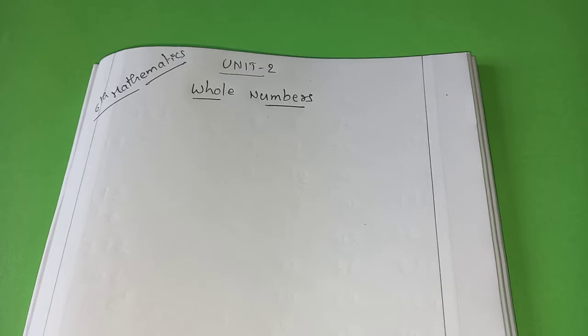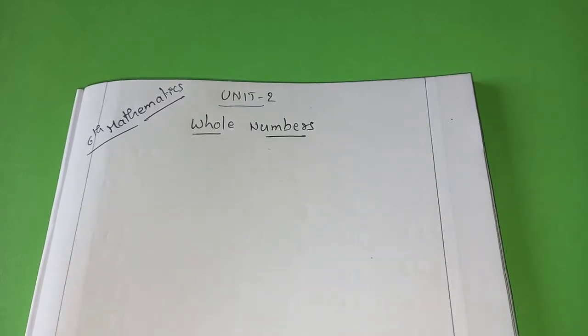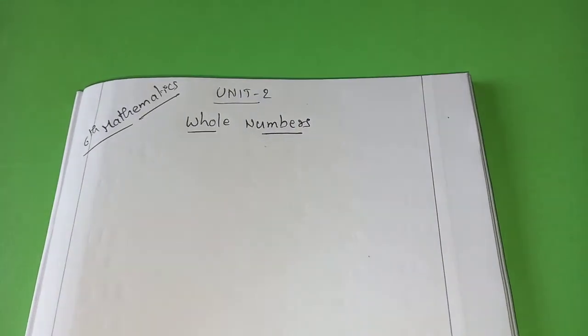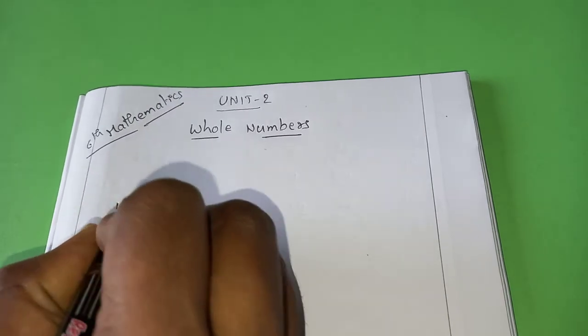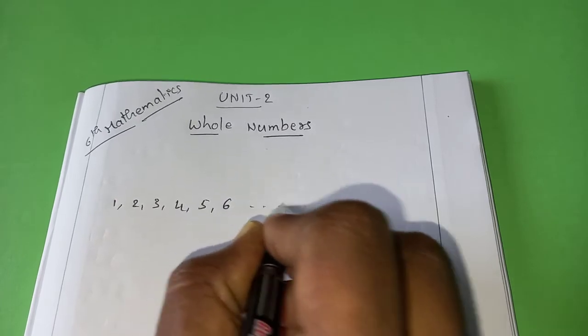Before going to the topic, first of all you should know what is a whole number. What is a number? 1, 2, 3, 4, 5, 6, all those are numbers. Then what is a whole number? In general, we have numbers called 1, 2, 3, 4, 5, 6 and so on.